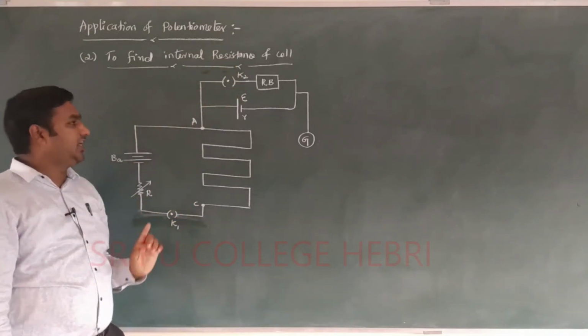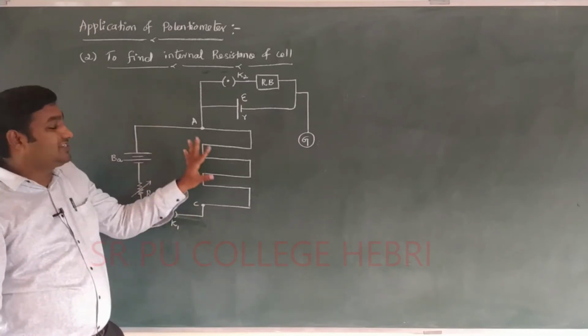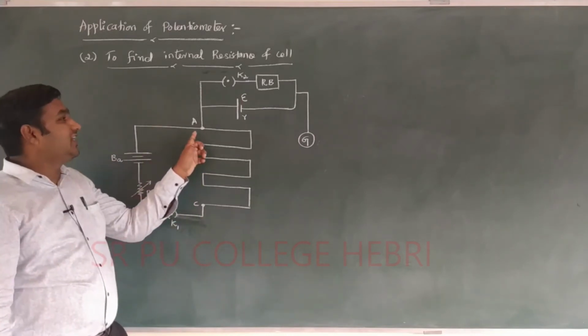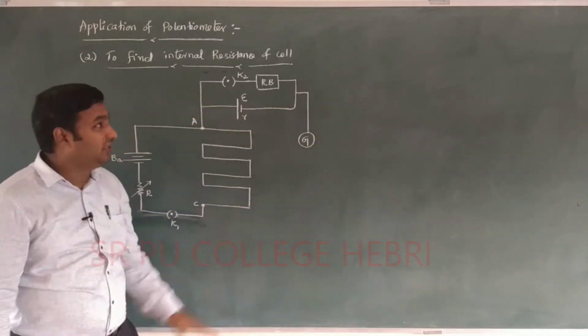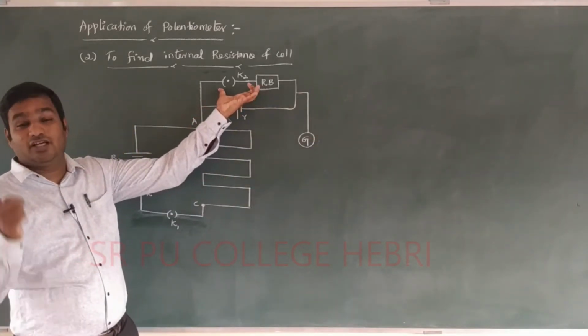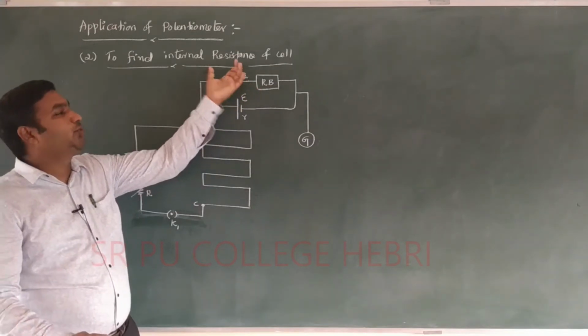When I close the key K1, automatically this circuit starts working. It works from A up to E. This part is not working. After closing K1, K2 is open.